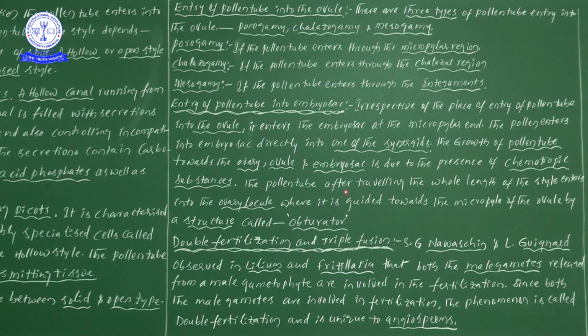Next, the pollen tube, after traveling the whole length of the style, enters into the ovary locule.